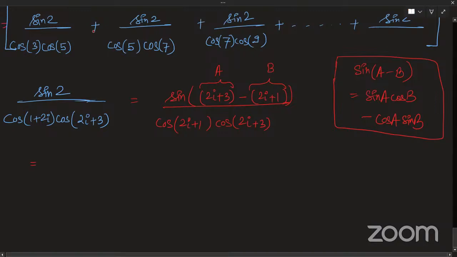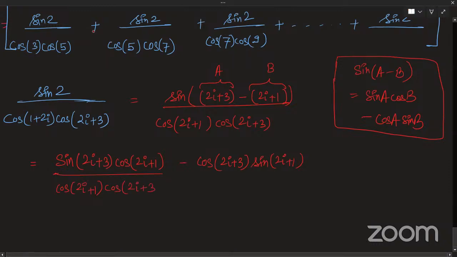Okay, great. So this thing can be written as basically sine of 2i plus 3 into cos of 2i plus 1, minus cos of 2i plus 3 into sine of 2i plus 1. And what is my denominator? It is the same thing: cos of 2i plus 1 into cos of 2i plus 3. Fine?